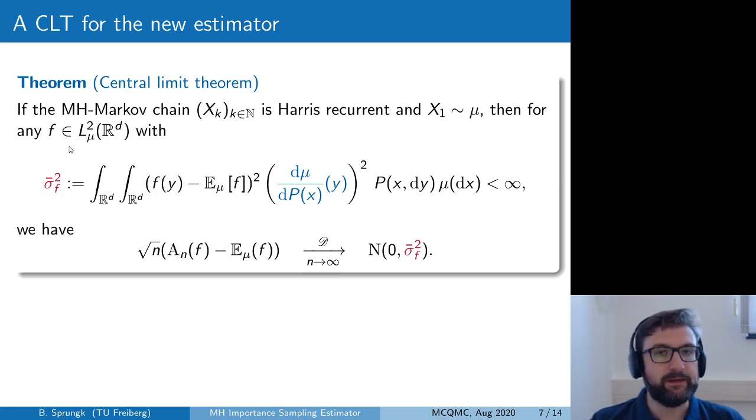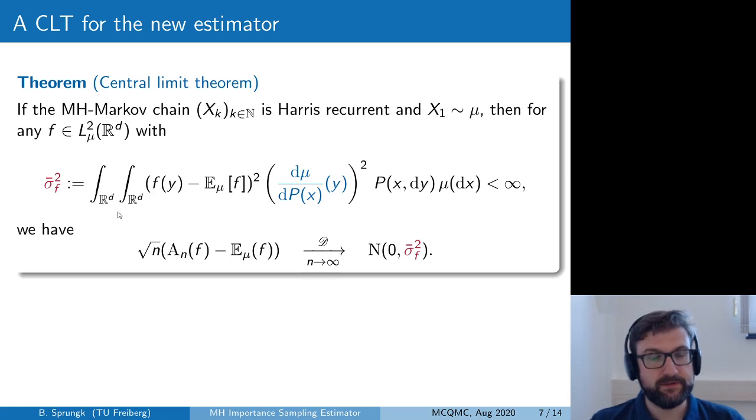Then for any square integrable function f, we can prove that the error between this new estimator and the true expectation, scaled with the square root of the number of samples, converges in distribution to a mean zero normal distribution where the asymptotic variance is given by this formula here.